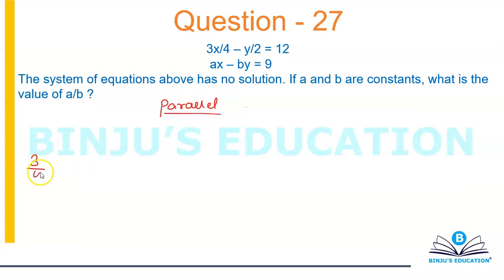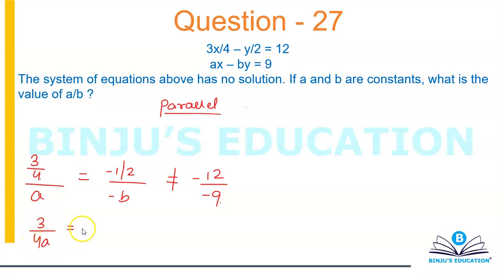That means 3 by 4 divided by a is equal to minus 1 by 2 divided by minus b, which is not equal to minus 12 over minus 9. This is basically what it means. So I can say 3 by 4a is equal to 1 by 2b.